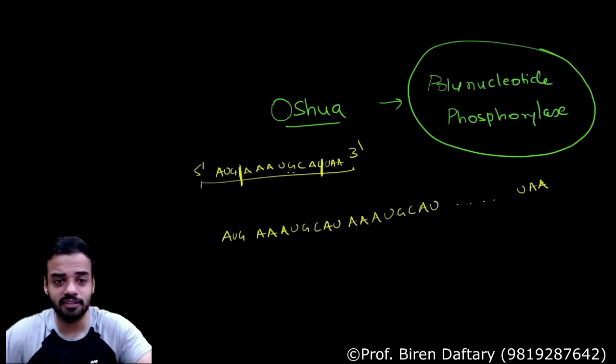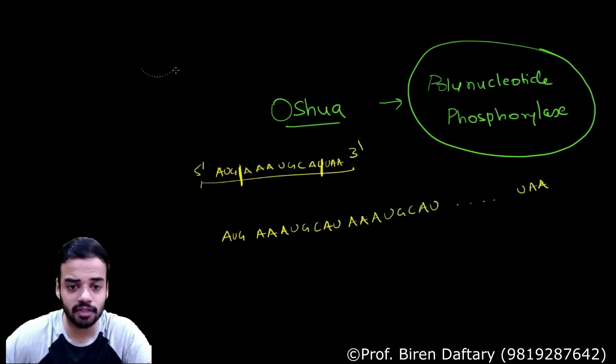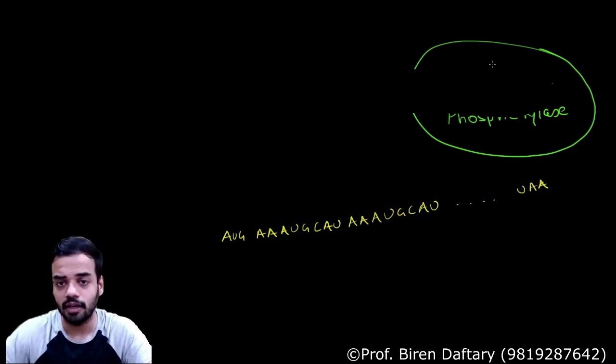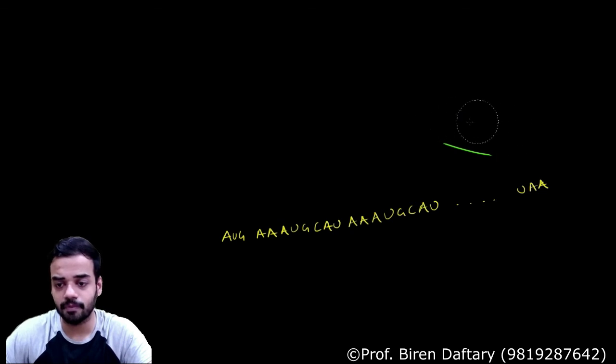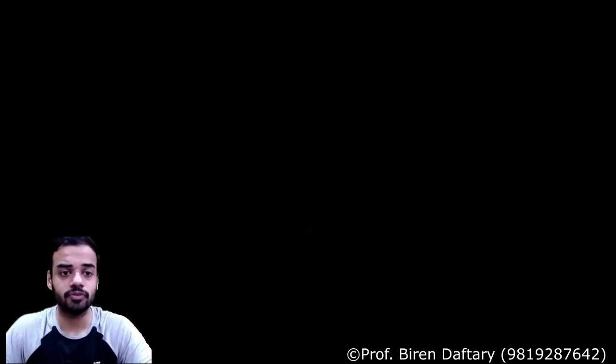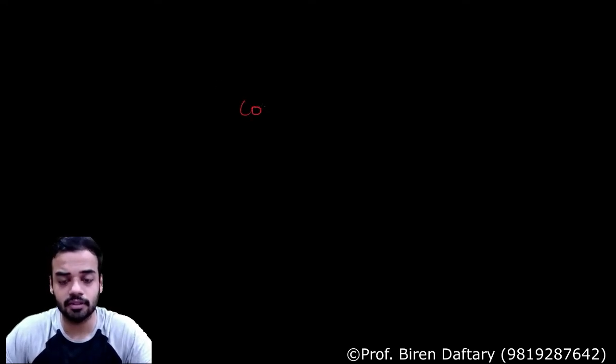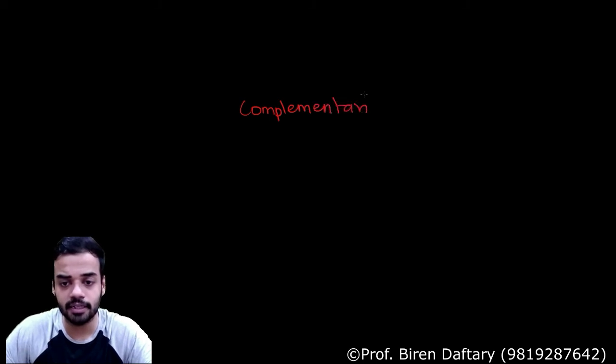Now there is a short principle given in your book called the complementarity principle. So I will rub this off, and basically there is a paragraph given. That paragraph is called the complementarity principle.